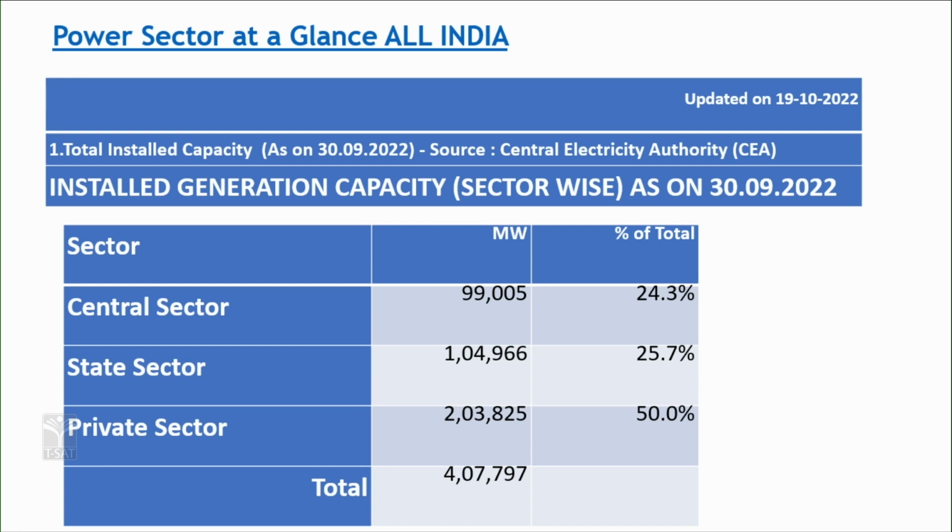For example, in the case of central sector, in terms of megawatts, 99,005 megawatts. In the case of state sector, 1,04,966 megawatts are being generated. This kind of sectoral division with the data presentation you must be able to do.